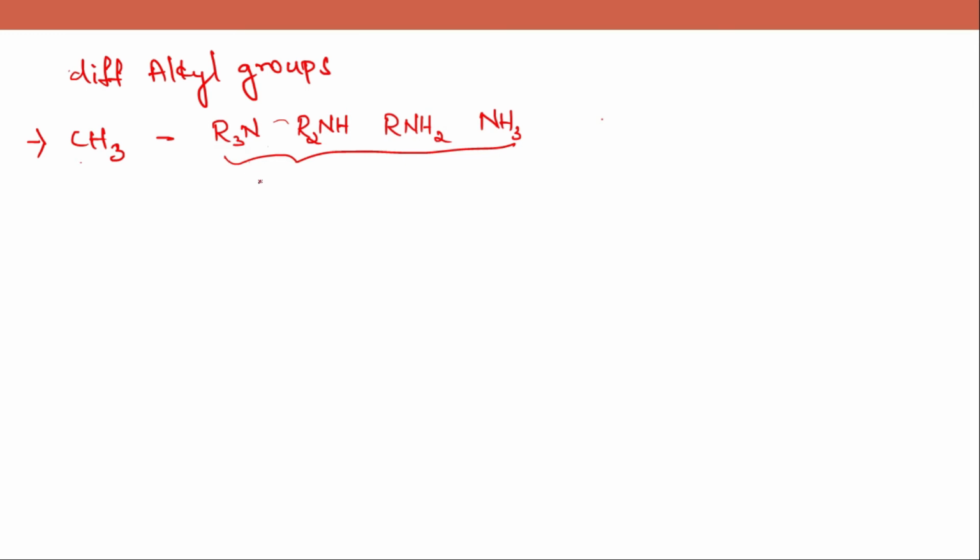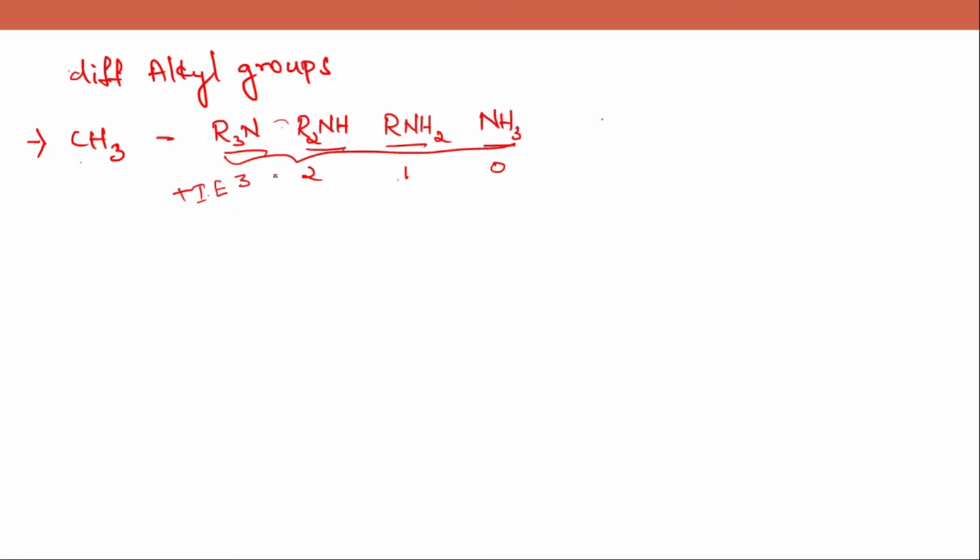We have learned that positive inductive effect increases the stability of base, increases the basic strength. So in this R3N there are 3 donating groups, and then R2NH, there are two groups. In RNH2 there is only one group, and coming to NH3 there are 0 donating groups.